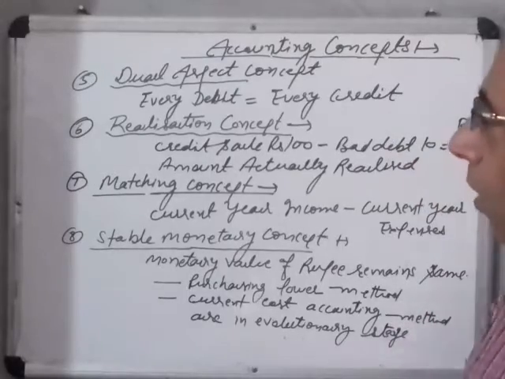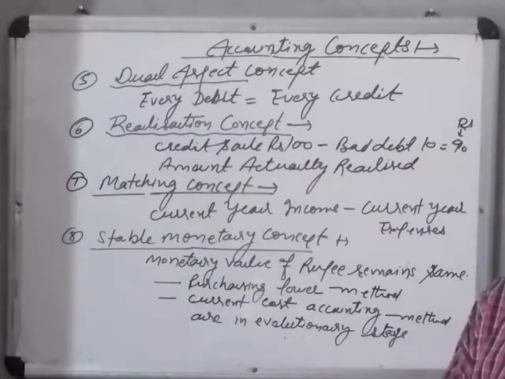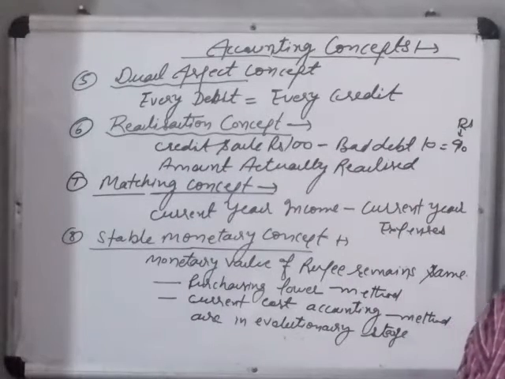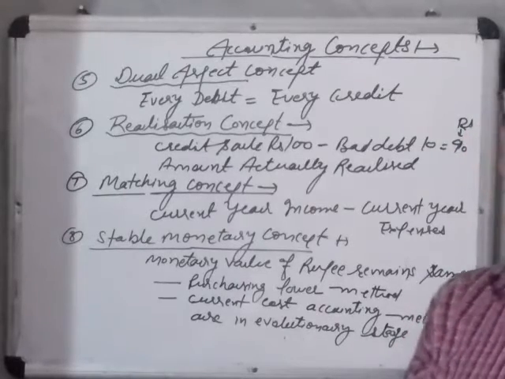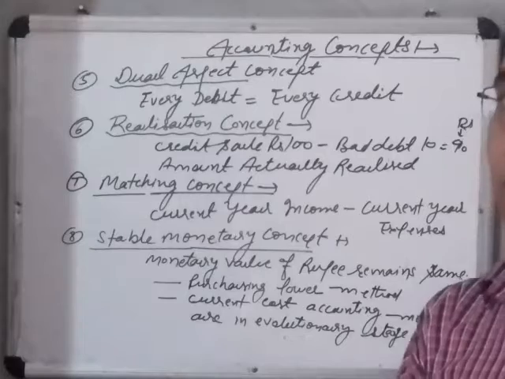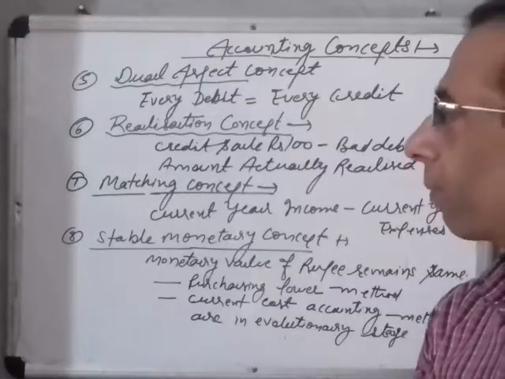Right. So according to the dual aspect concept, every debit is equal to every credit, right? And every debit amount is equal to every credit amount, right? So when we make the journal entry, we should note that the debit amount must be equal to the credit amount.